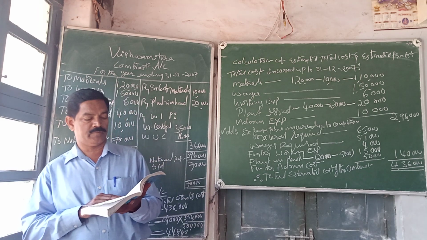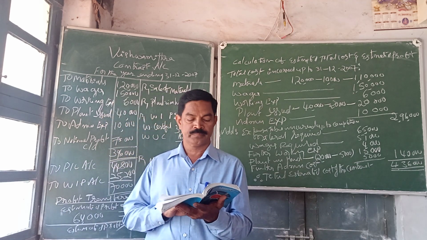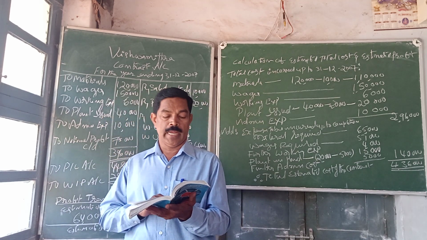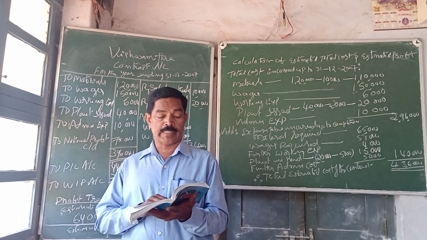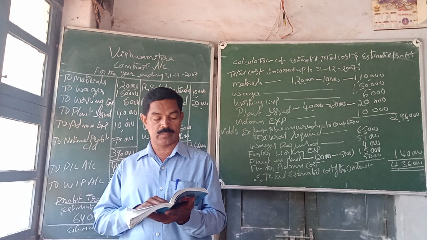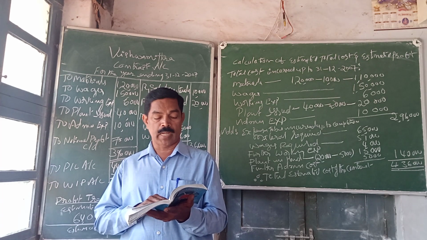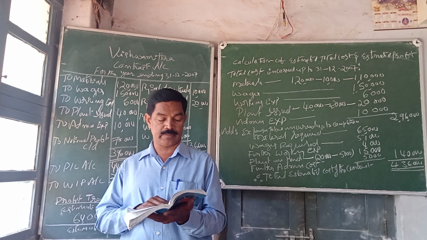The contractor wished to take profit on this contract on estimation basis, and the following estimation was made. 1. The contract would be completed in a further period of 6 months. 2. The plant will have a residual value of rupees 5,000 upon completion of the contract.